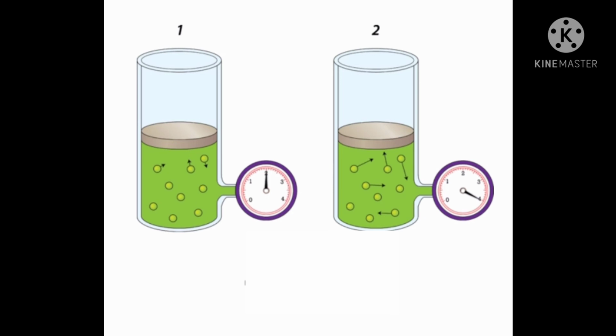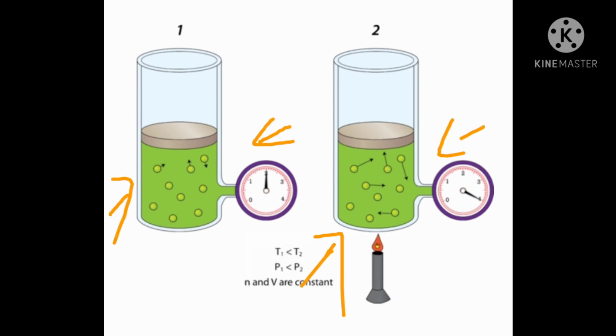So why does this happen? When the gas is compressed to half its initial volume, the number of molecules per unit volume of the gas also becomes double. So double the number of molecules strike against the sides of the enclosed vessel.